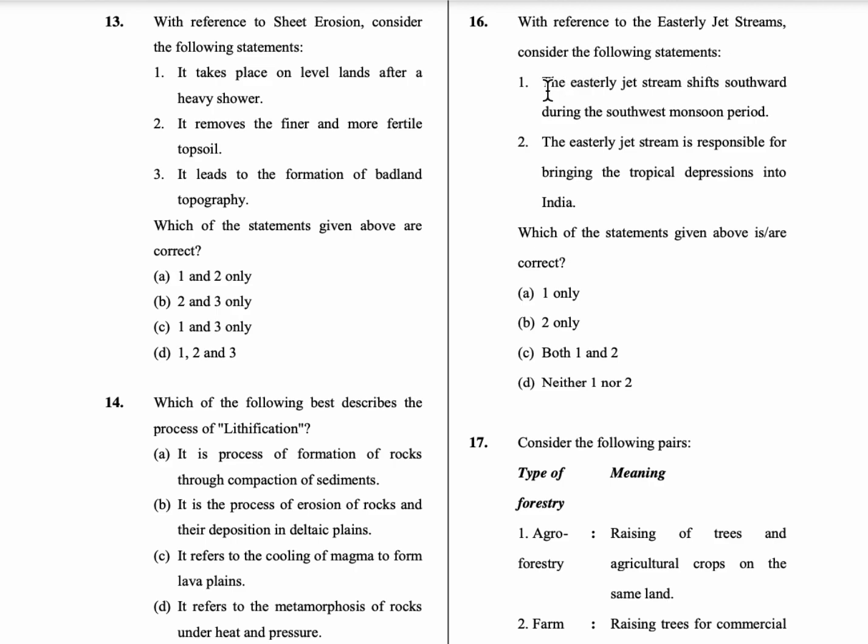The first statement is, easterly jet streams shift southwards during the southwest monsoon period. Here it is wrong. It is not southwards. The easterly jet streams shift towards northwards. So the first statement is wrong. Coming to the second statement, the easterly jet stream is responsible for bringing tropical depressions in India. So only the second statement is correct.